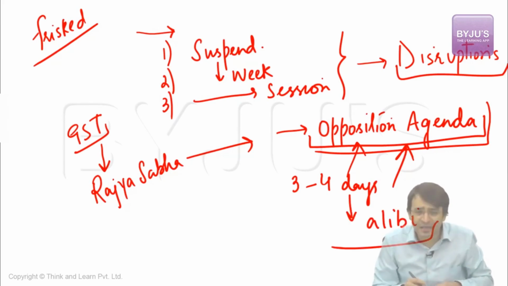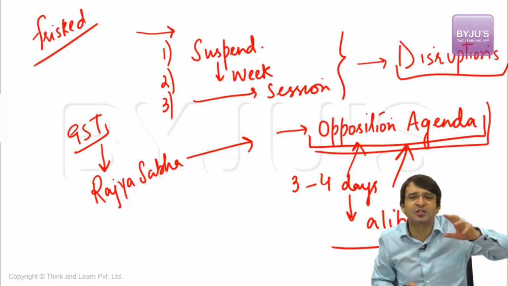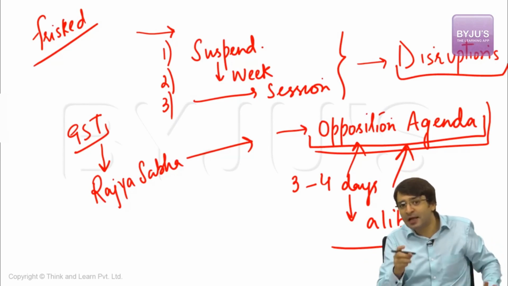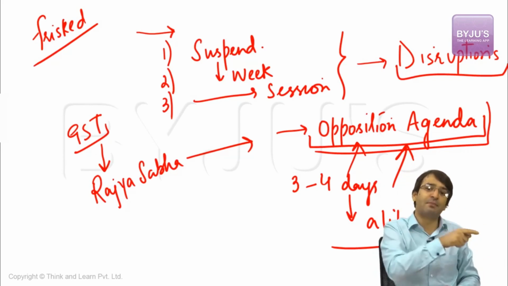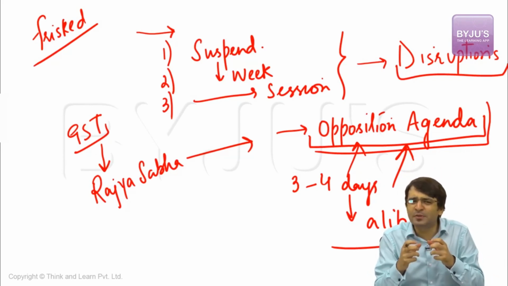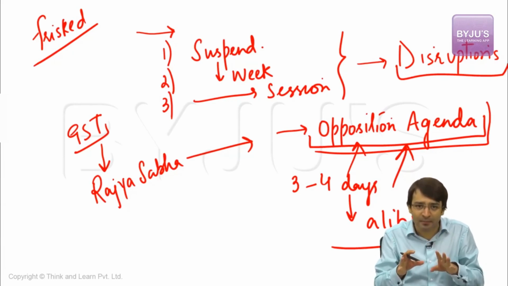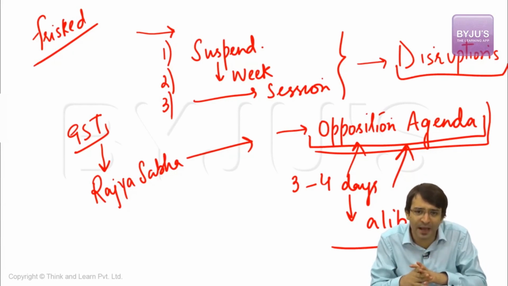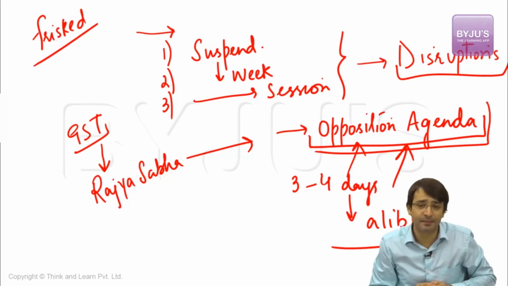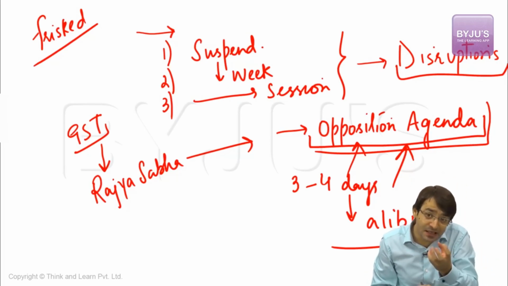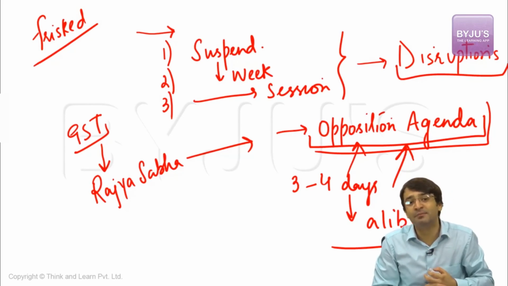They will have no excuse to say we are stalling GST because the government is not accepting our demands. Now, the government will say, for 3 to 4 days, we discussed and debated every issue that you raised. Now, let's come back to the GST. Let's come back to insurance. Let's come back to reforms in the labor market. Ultimately, when the opposition has discussed every issue that concerns them, they will have no excuse, they will have no alibi, and ultimately, for the remaining part of that session, the legislative business, the legislative agenda will be carried forward. As I said, this may not work effectively, but at least this is a solution. This is a real solution that should be looked into by the policymakers.